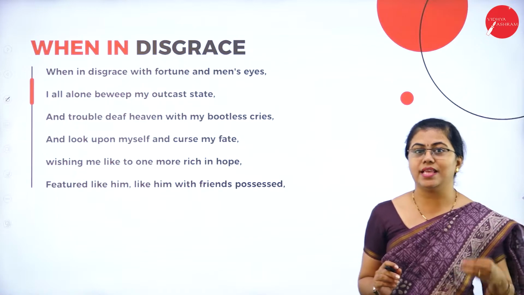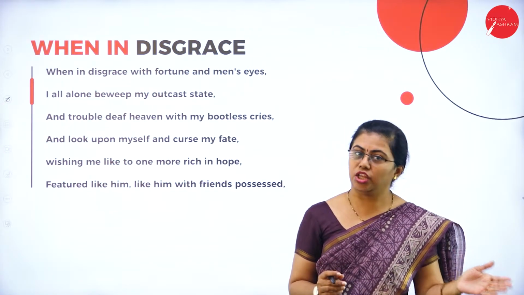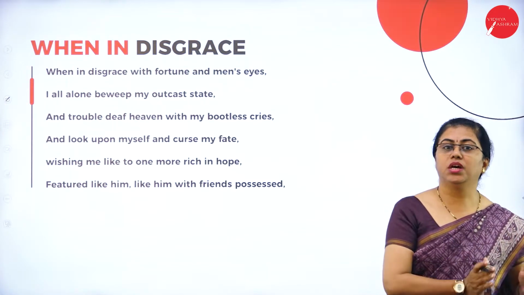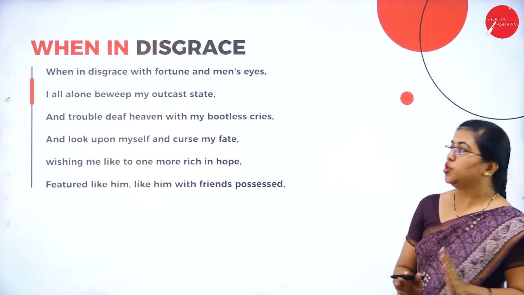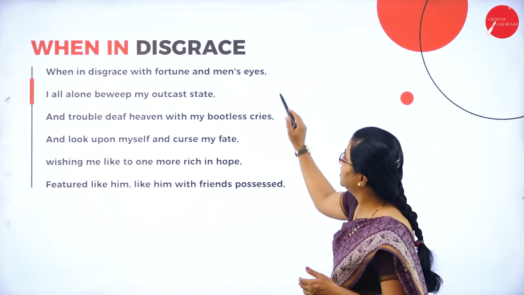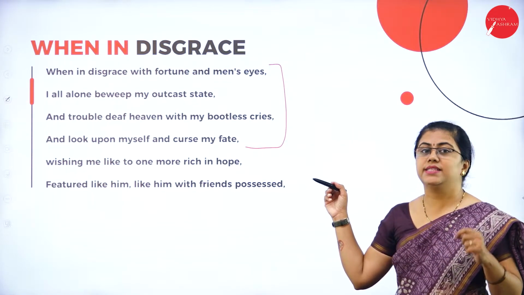He is in disgrace because the love of his life has been taken away by that fair youth. So he is comparing his skills, he is comparing himself to the other person. Okay, so here we can see there are two quatrains. The first four lines we will consider. These four lines constitute a quatrain.